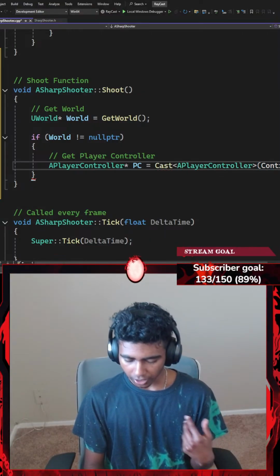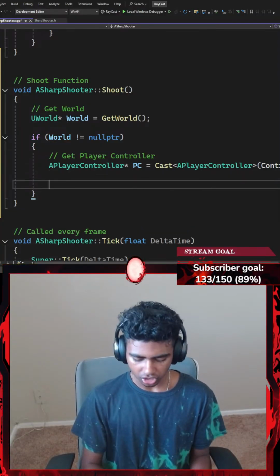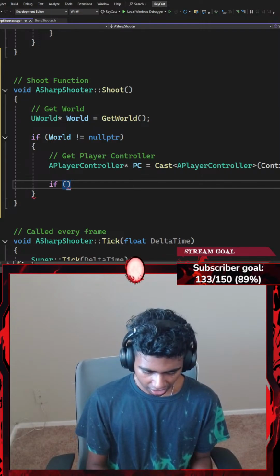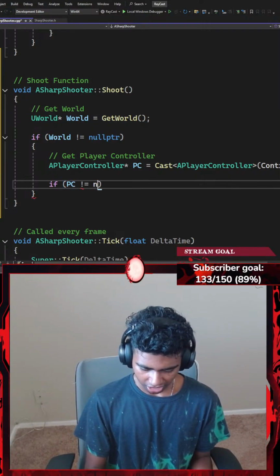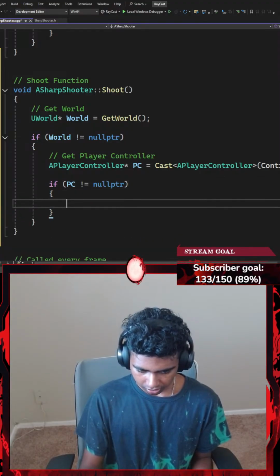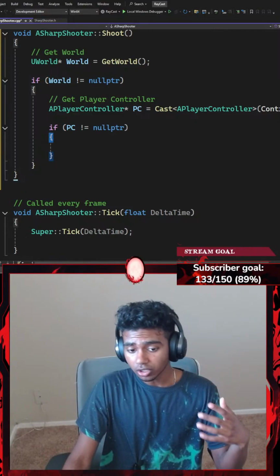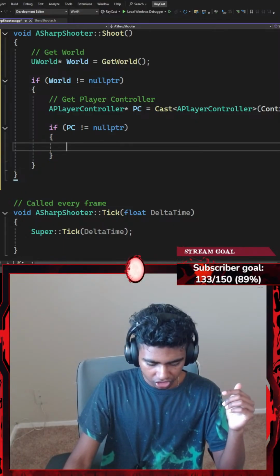Okay, so this is where I get my player controller. Now I'm going to check if my player controller is not null. So let's go with something like if my PC is not equal to null PDR, then I'm going to go ahead and do something. Okay, so if my world does exist, if my player controller does exist, what is something that I want to do?